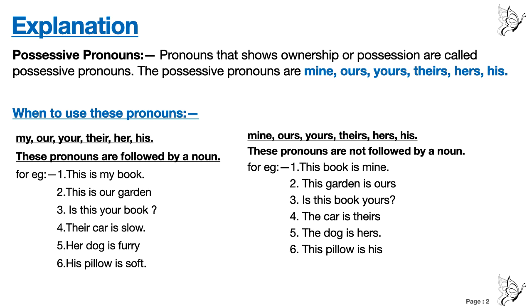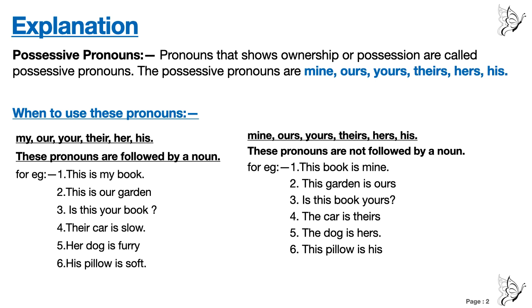After ours, no noun. Number 3, is this book yours? After yours, we don't have any noun. Number 4, the car is theirs. After theirs, wherever there is s with the pronoun, we are not going to write a noun. Don't forget this.